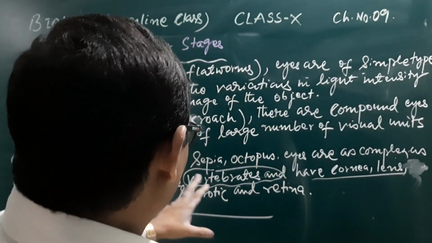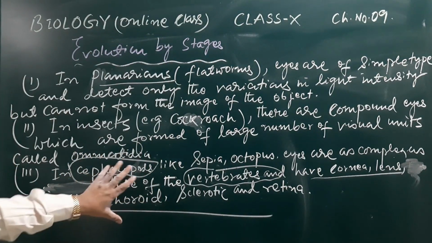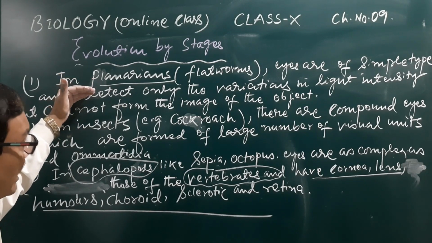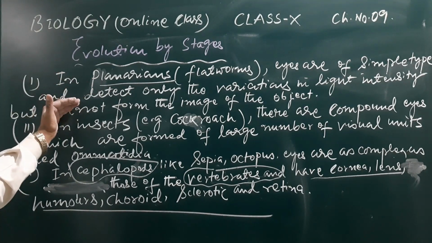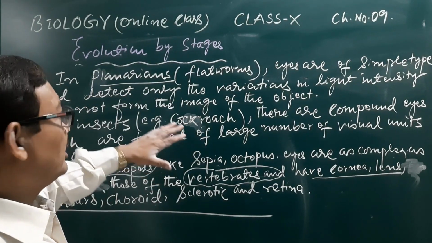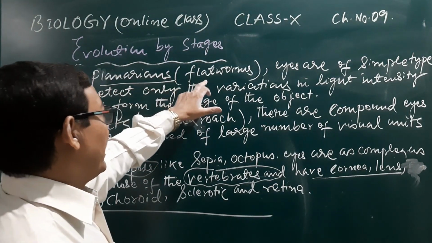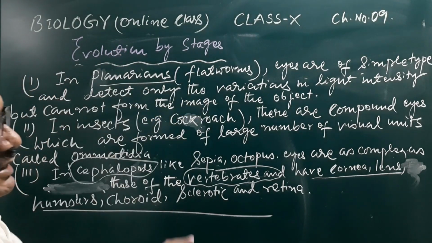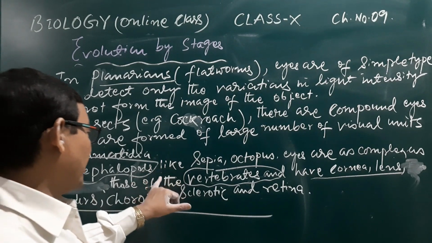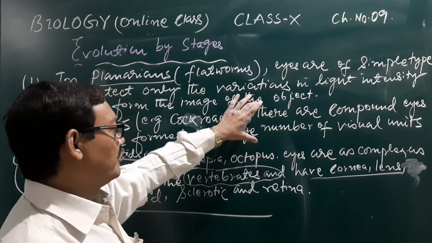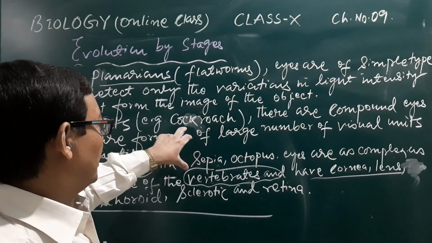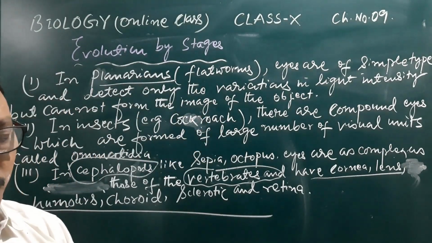So here this example of the eye shows the evolutionary change from the simple eye of the flatworm or planarian to the complex one in the cephalopods and the vertebrates, and we have also seen it somewhat in the cockroach, that is, the arthropoda.